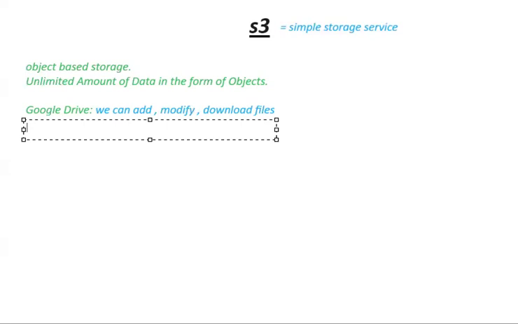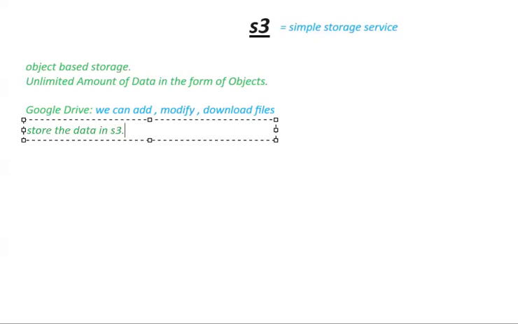Similarly, S3 is also unlimited storage provided by AWS, where we can store files, or you can say data, in S3, in the form of objects.